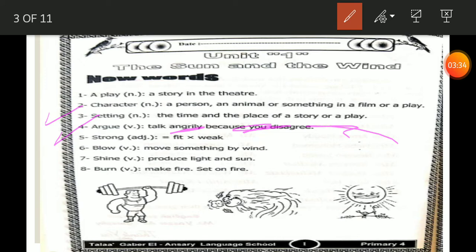Okay, now I will ask you: a story in the theater? A play. A person or an animal in a play? Character. The time and the place of a play? Setting. Good boys and girls.